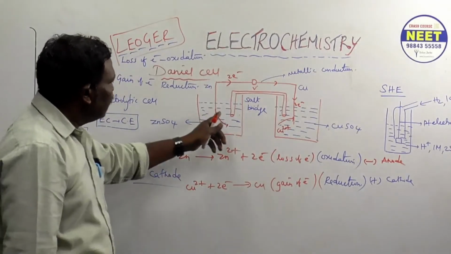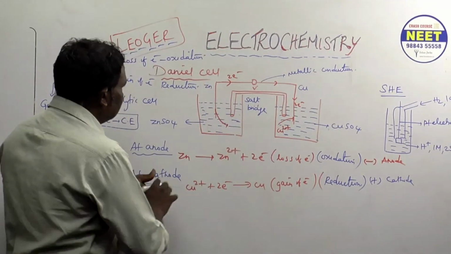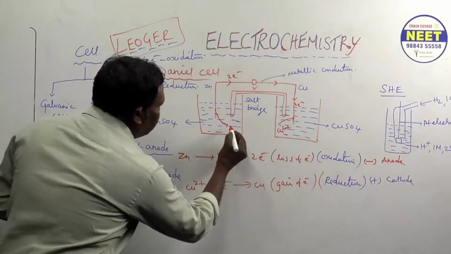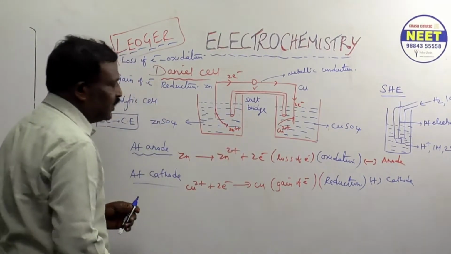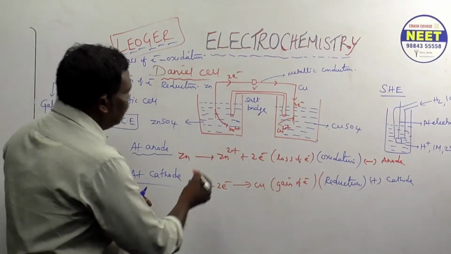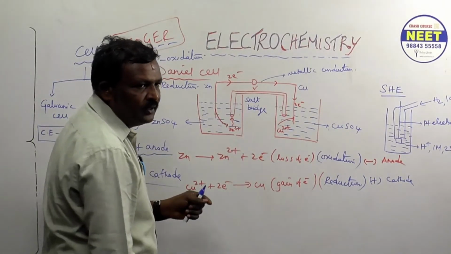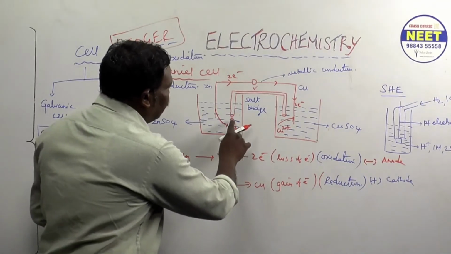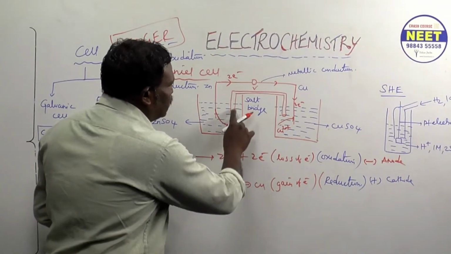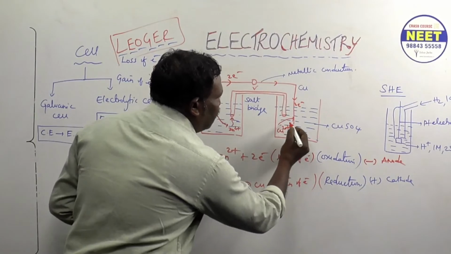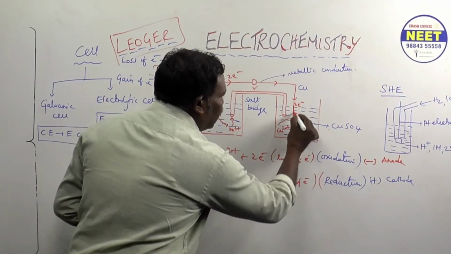Now here zinc becomes what? Zn2+ ions, no? Now these Zn2+ ions go through the porous membrane. Now ions are going. Cu2+ ions move towards the electrode and deposit, correct or not?